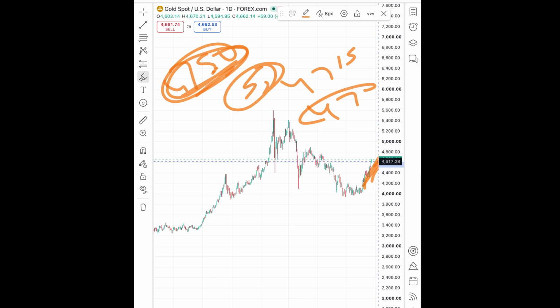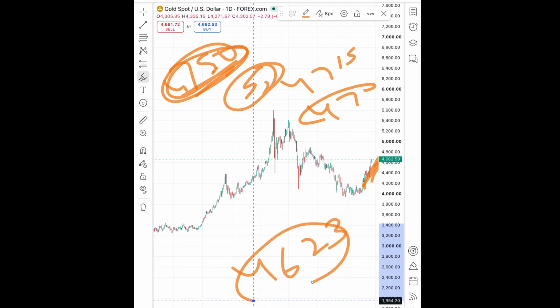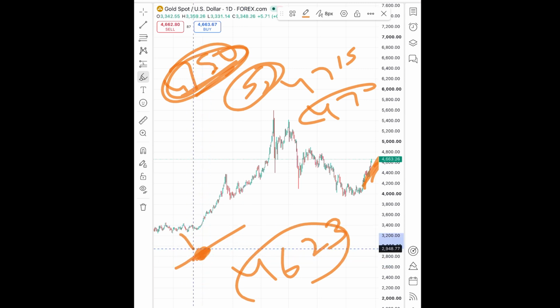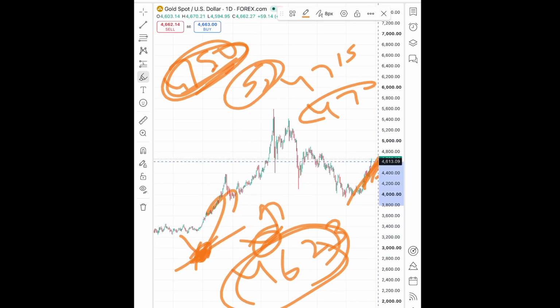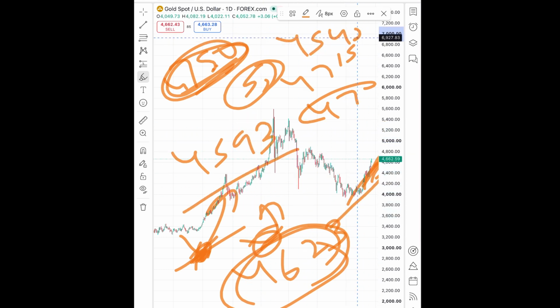Understand that if the price keeps sustaining above a level of 4623, which is the previous day high, the probability can be high that if it sustains this level, then a bounce back can come, or if it touches this level, a bounce back can come, which is around 4623. Okay, this is the level a bounce back can come, but if the price doesn't bounce back, it will go further down, and yes, after that a probability of going towards 4593 will be there, and if the price falls below that level, we can see a level of 4542.